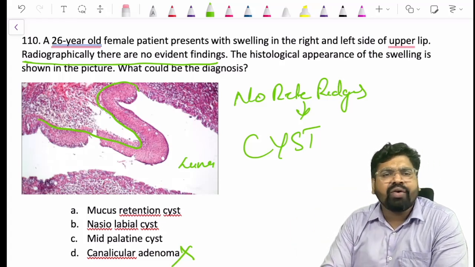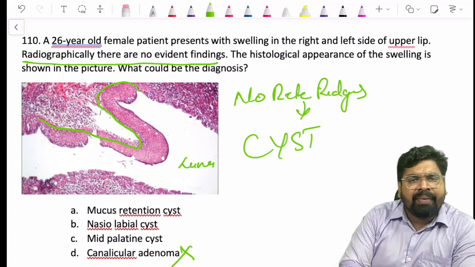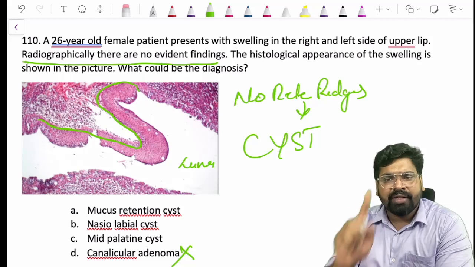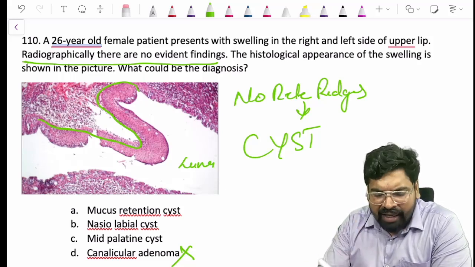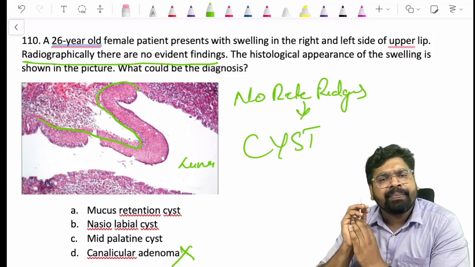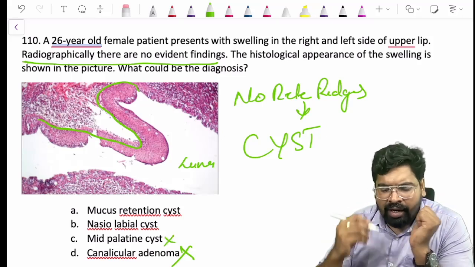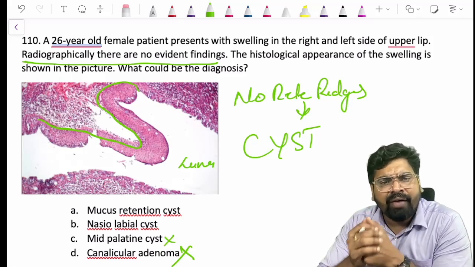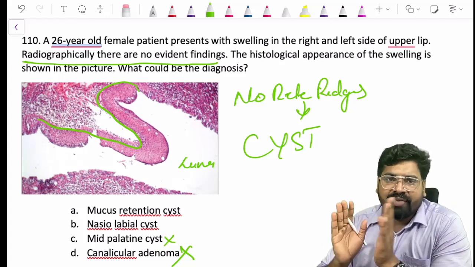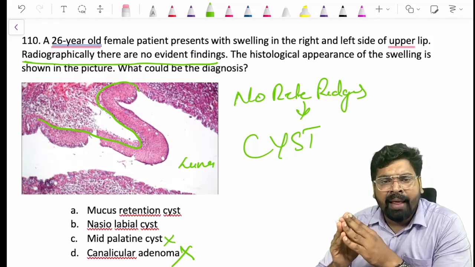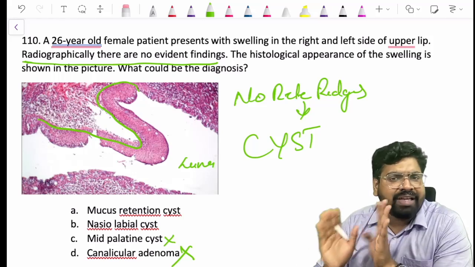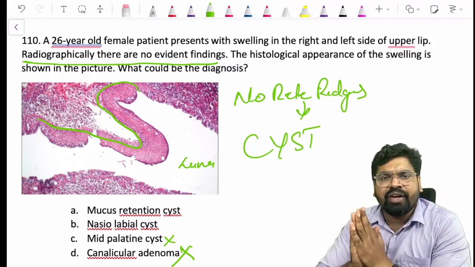It's a cyst. Now the question is between mucus retention cyst, nasolabial cyst, and median palatine cyst. The median palatine cyst comes in the midline of the palate, but here they are saying that it is on the lip. So by location it is in the palate, and they are saying that it's on the upper lip, so I can omit option C. Now I have a doubt between mucus retention cyst and nasolabial cyst. You know, mucus retention cyst is your mucocele. Neither your mucocele has a radiograph nor your nasolabial cyst has a radiograph.